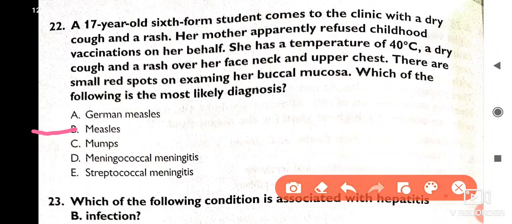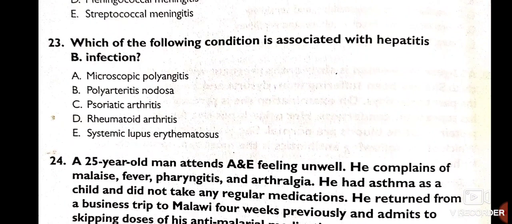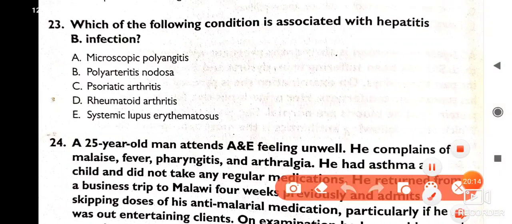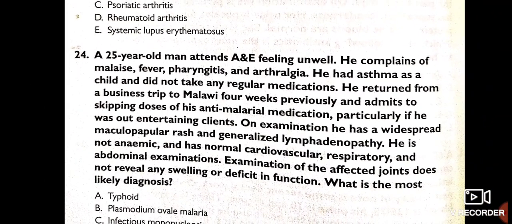Okay, measles. Now, which of the following conditions is associated with hepatitis B infection? Pause this video. Think of your best answer. This is a case of vasculitis, polyarteritis nodosa, involvement with hepatitis. Not always, but sometimes. Yes.